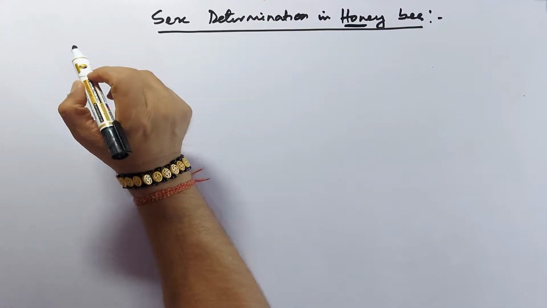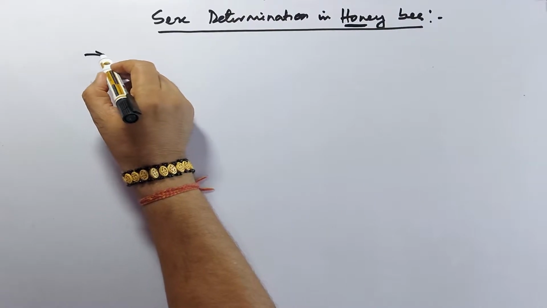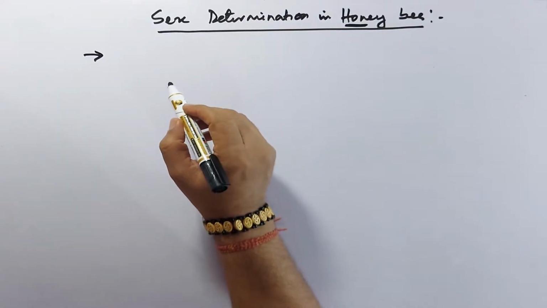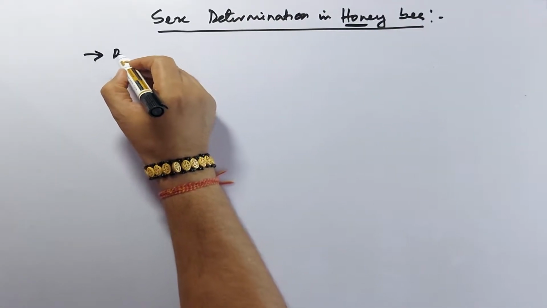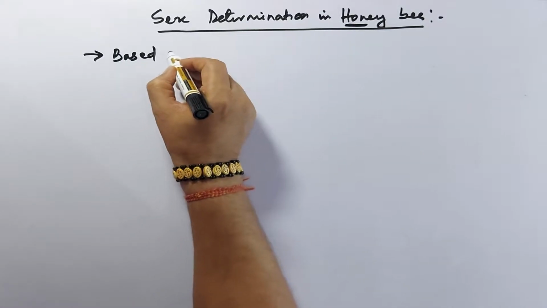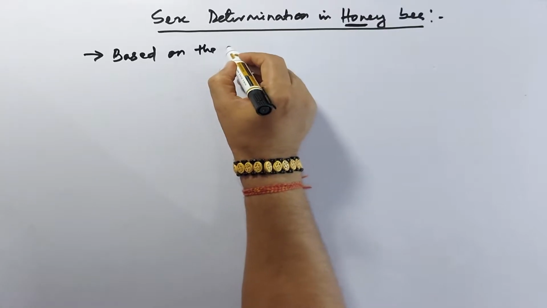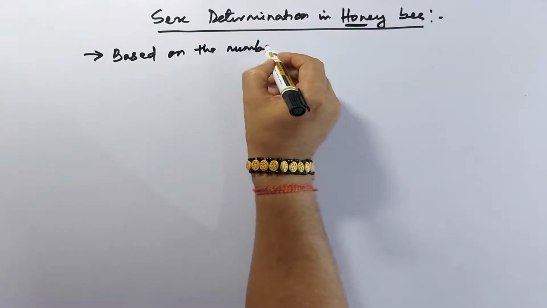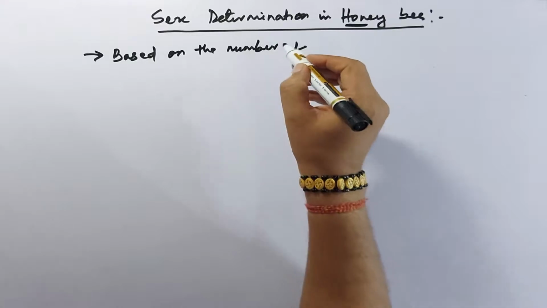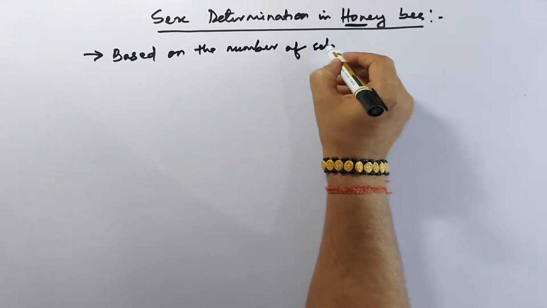So first one we will discuss, this is mainly based on the number of sets of chromosome.